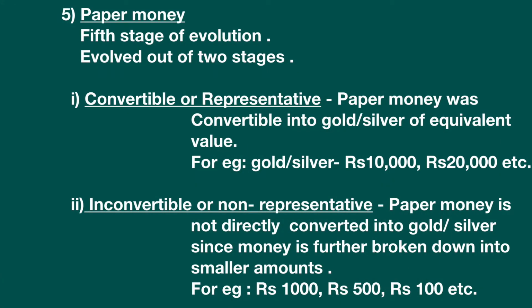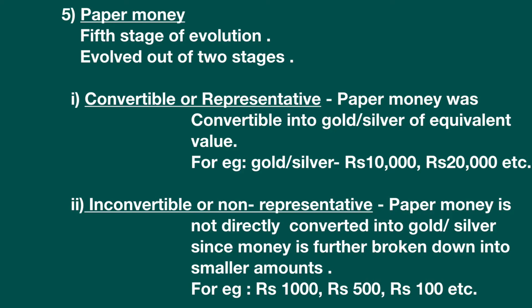Number 5, paper money. It is the fifth stage of evolution and it evolved out of two stages. Number 1, convertible or representative, and number 2, inconvertible or non-representative. Number 1, convertible or representative money. Paper money was convertible into gold or silver of equivalent value.